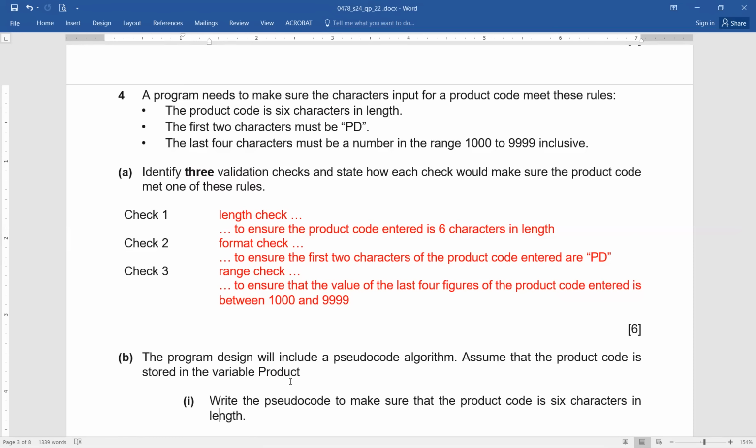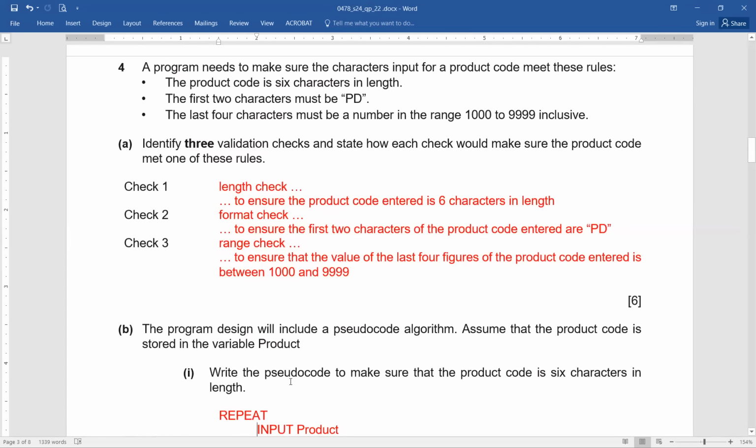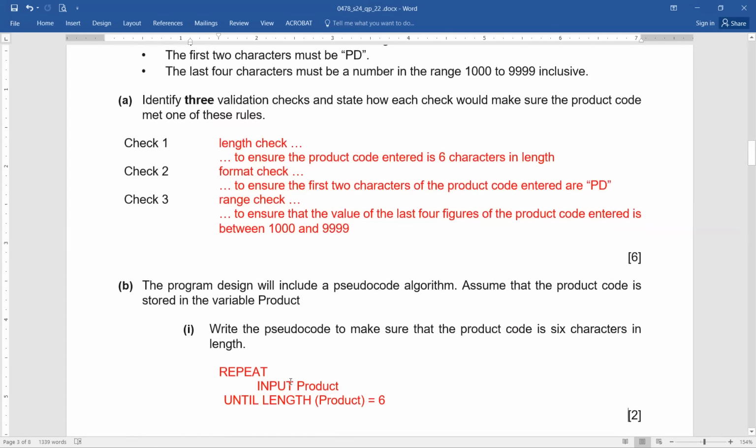So here they want you to write the simple code to score 2 marks, so that the length of the product code is going to be 6 characters. I suggest, if you can recall, we have done these activities in class for validation of input data, and something similar to this we did in class, I guess, for the password.